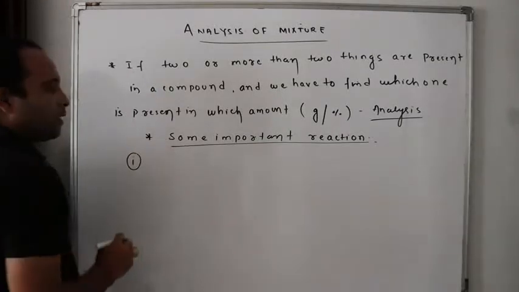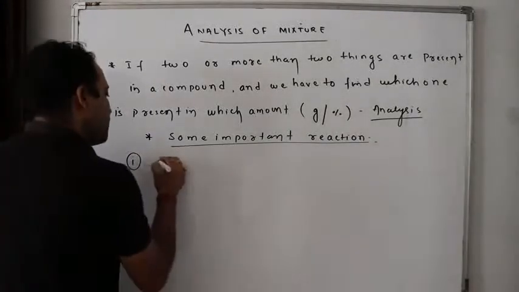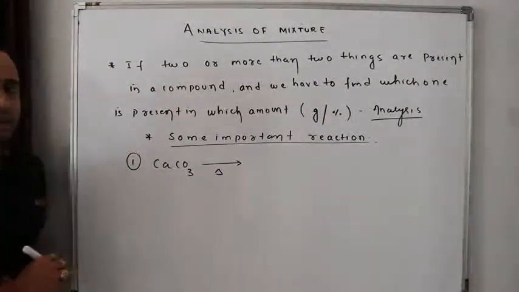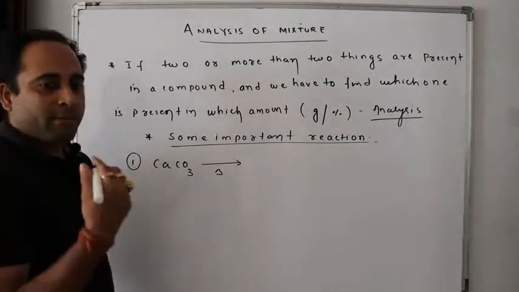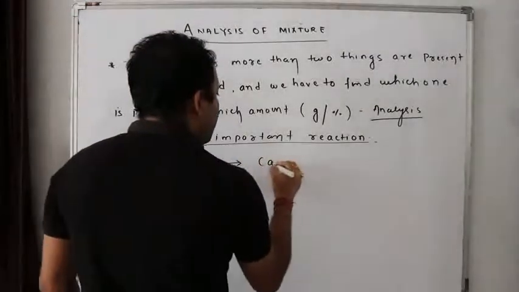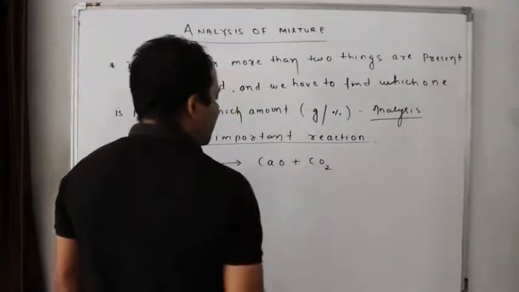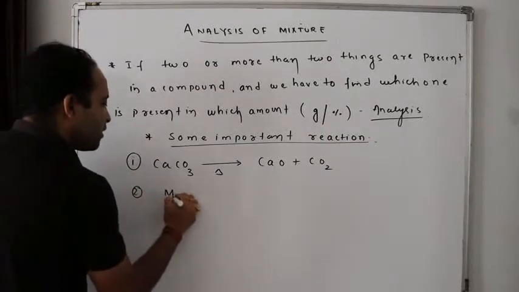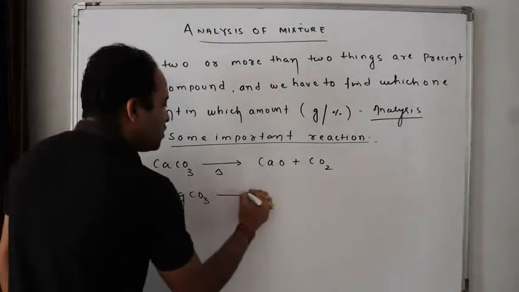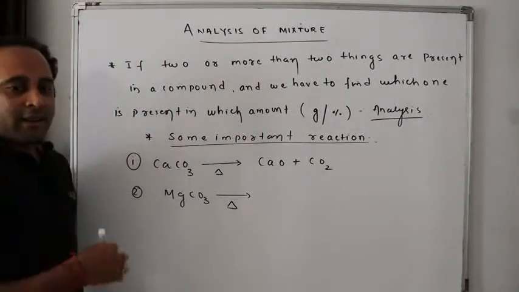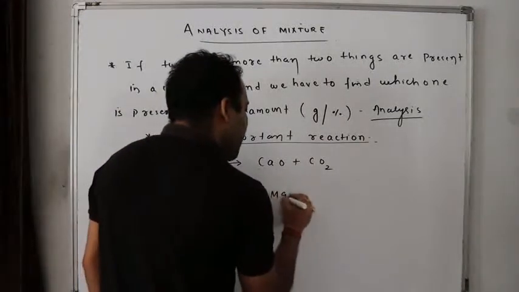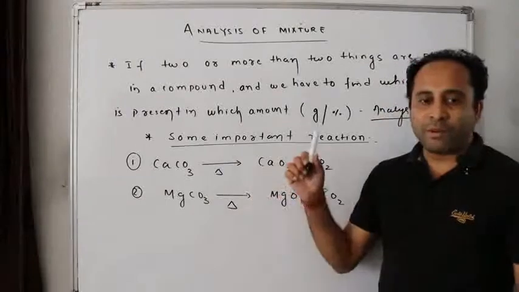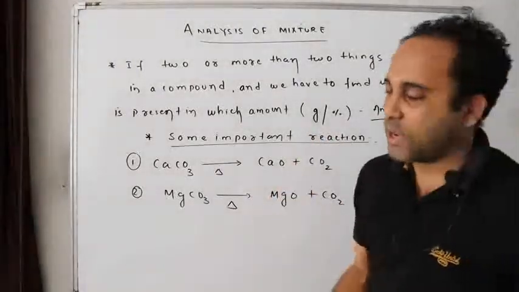First reaction. What will happen if calcium carbonate is heated? It will give calcium oxide plus carbon dioxide. For the time being just practice, beta, don't worry. In the later study, we'll study. What will happen when magnesium carbonate is heated? I'll get magnesium oxide plus carbon dioxide.